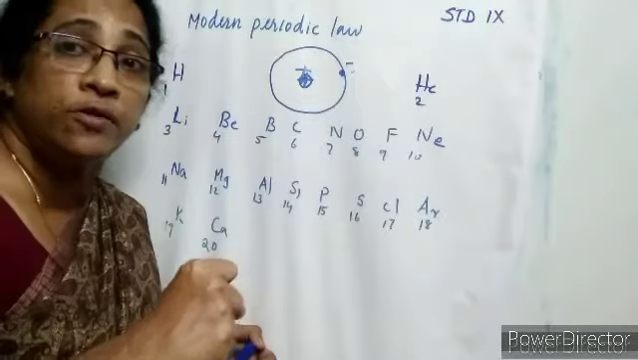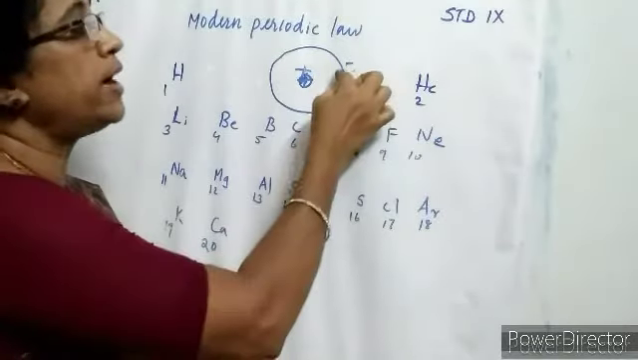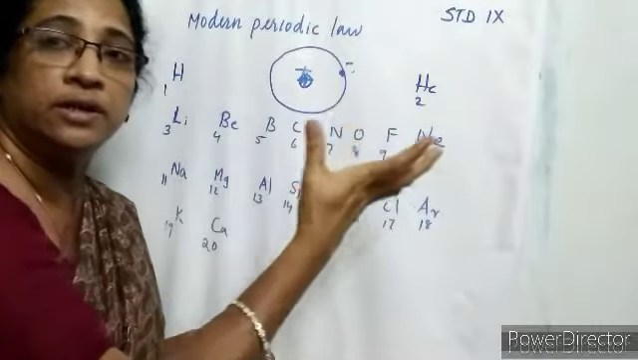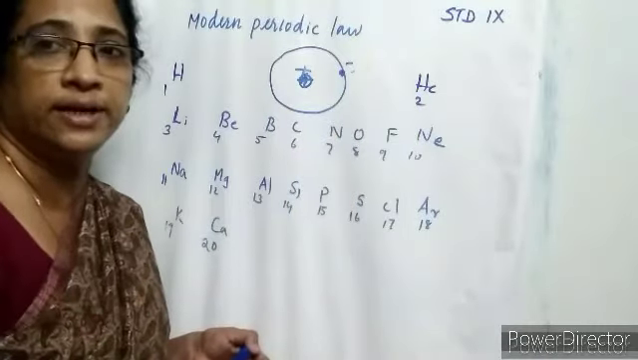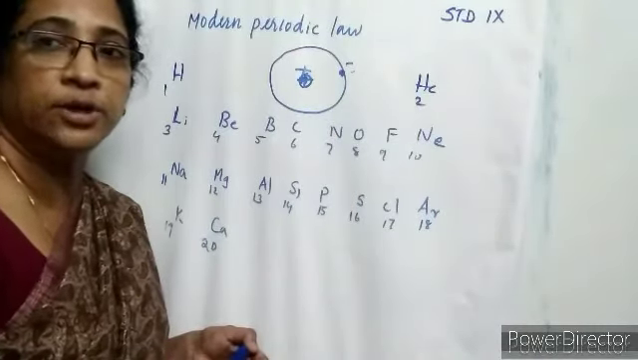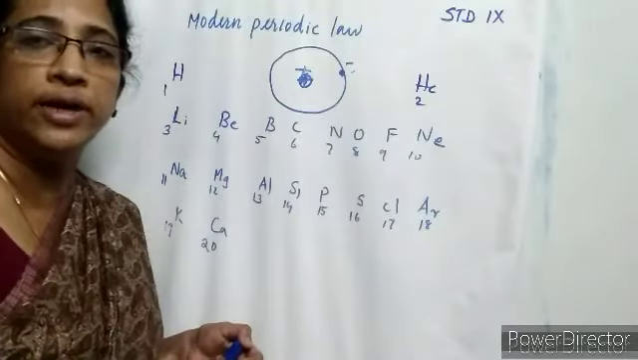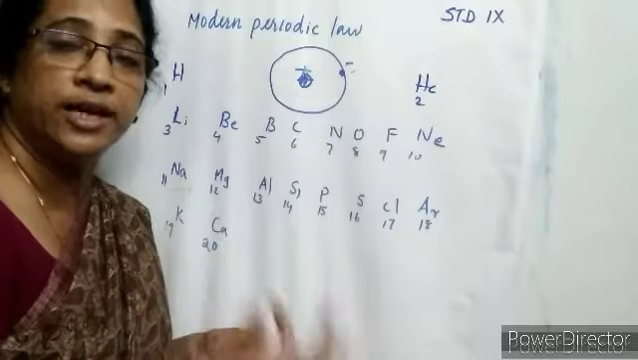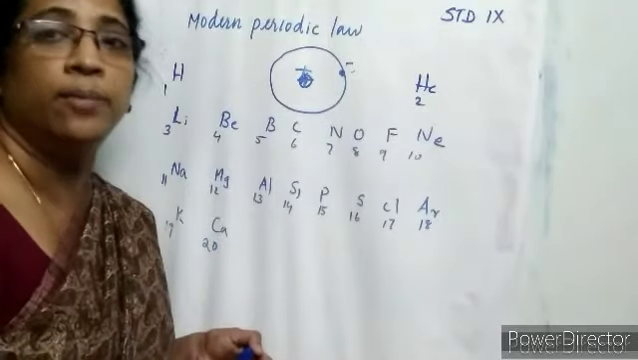So the amount of energy required to remove an electron from the outermost shell of an isolated atom is called the ionization potential. So define ionization potential: the amount of energy required to remove an electron from the outermost shell of an isolated atom is called the ionization potential.